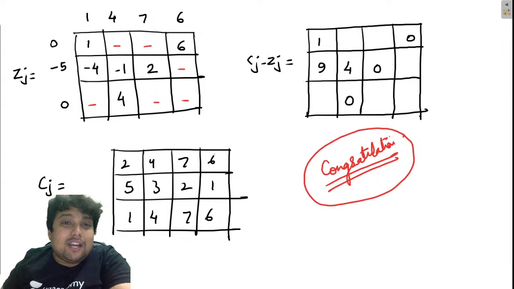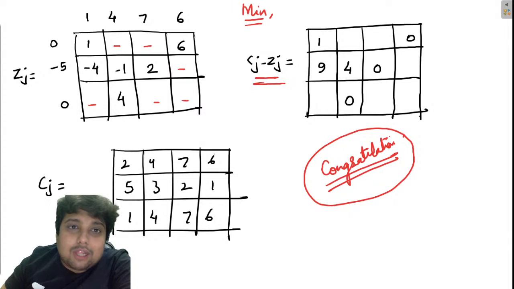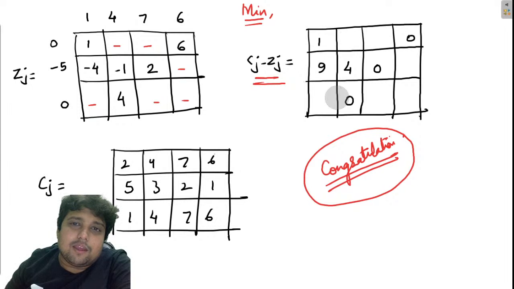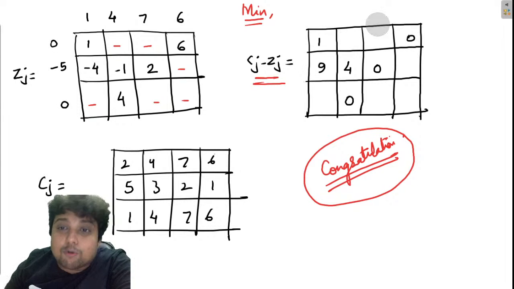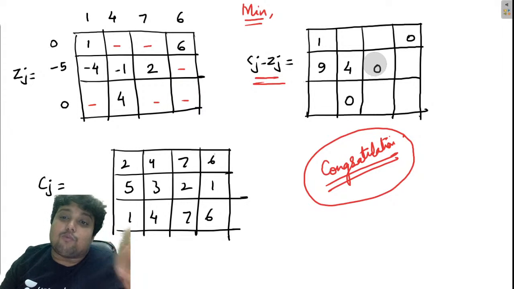Why am I congratulating you? Because guys, Cj minus Zj, minimization problem, transportation problem is a minimization problem. All the values in the Cj minus Zj are either positive or 0. That means there is no other position where I can add Maggie and can further minimize the transportation cost.